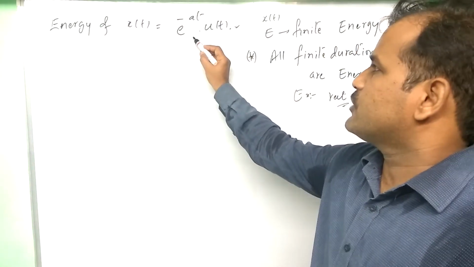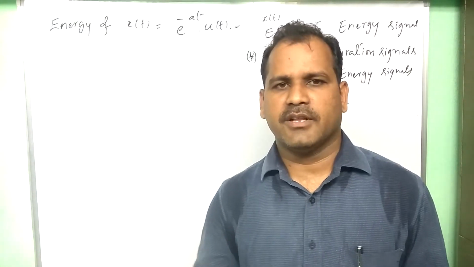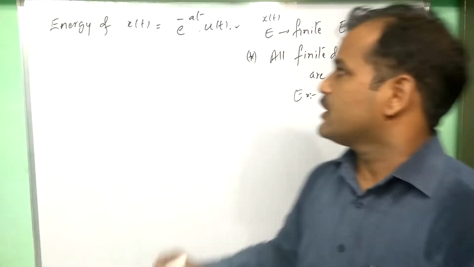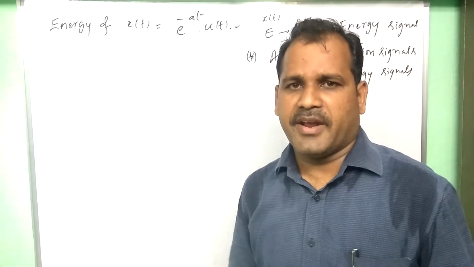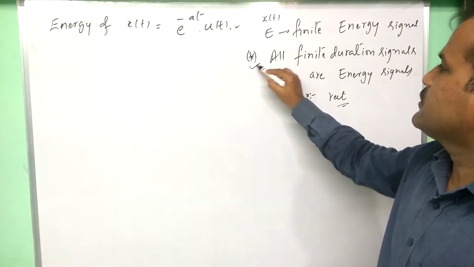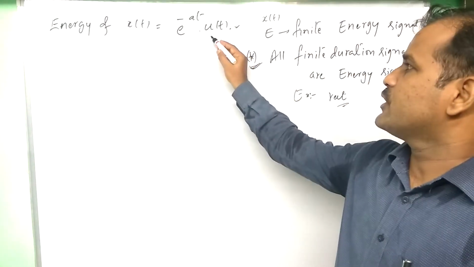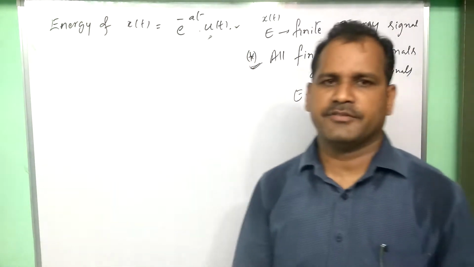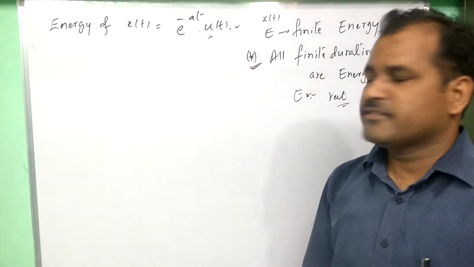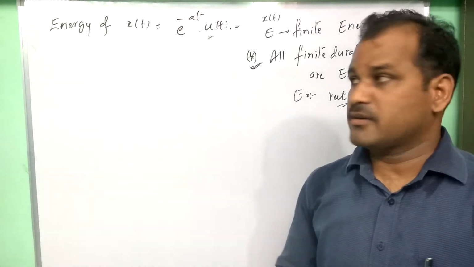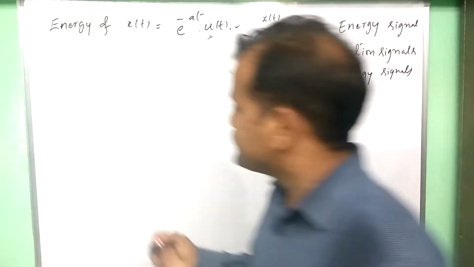Now this signal, if you observe, is it a finite duration signal or infinite duration signal, that we have to decide. It looks like an infinite duration signal, then it may not be an energy signal as per this conclusion. That is why a small tricky question about this exponential signal energy we are facing. So in this video, let us clear what is the nature of this signal, whether it is an energy signal or not. First let us calculate the energy and then we can analyze the things.